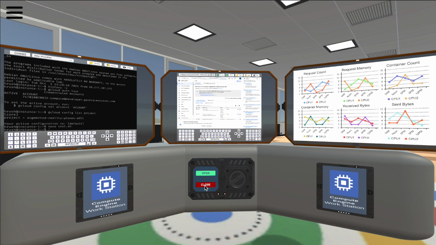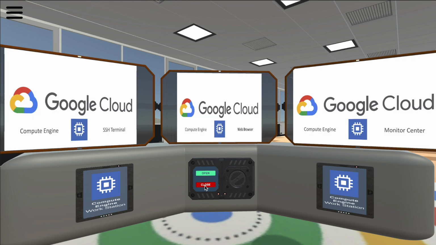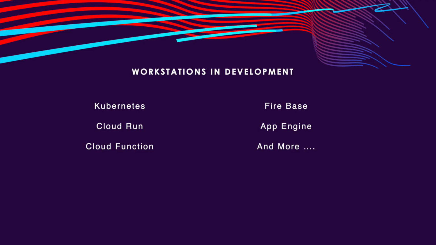When done with the Compute Engine Workstation, just press Close. Here is a list of workstations under development.